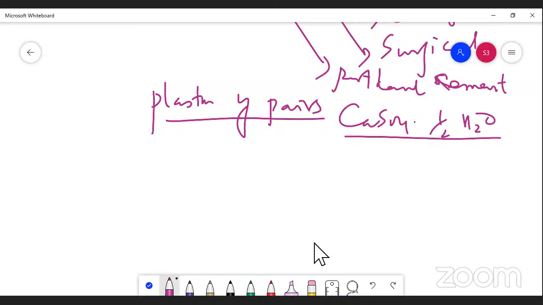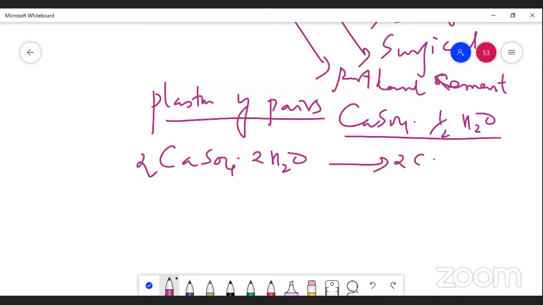It is also used in many fields, but it is prepared from gypsum, CaSO4·2H2O, which is heated at high temperature, around 393 Kelvin.